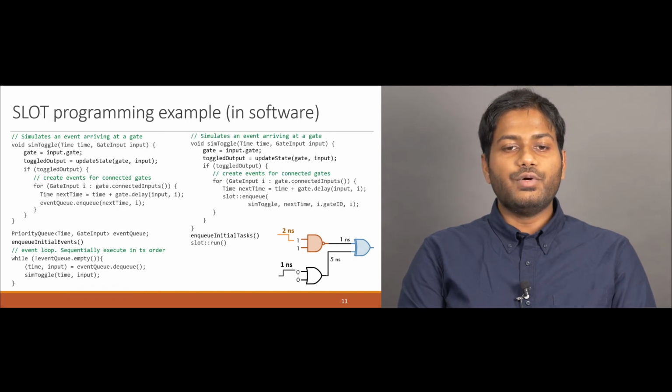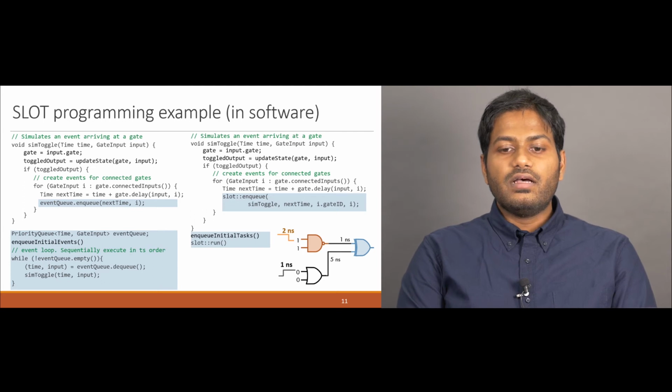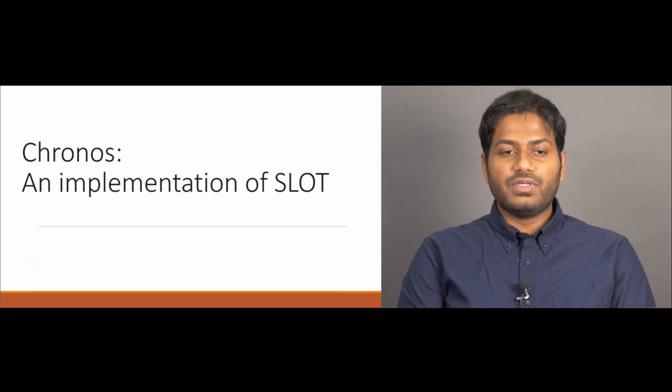In Slot, the code is very similar but with two changes. First, the enqueues to the event queue are now replaced with the slot.enqueue function. Second, the priority queue and the manual event loop are now encapsulated in the Slot execution model, hence requiring only a single slot.run function to invoke it. A Slot implementation can choose to run these tasks sequentially or run them out of order to extract parallelism. Chronos, our implementation of Slot, does the latter, where tasks are speculatively run out of order.